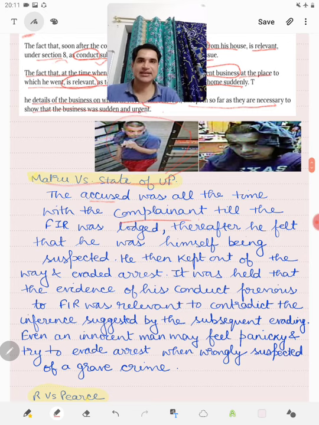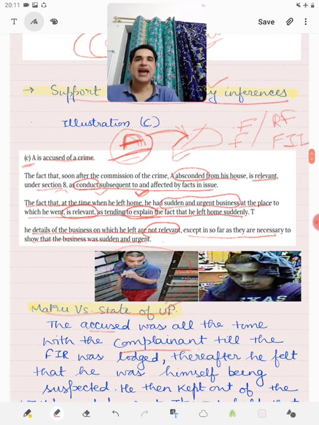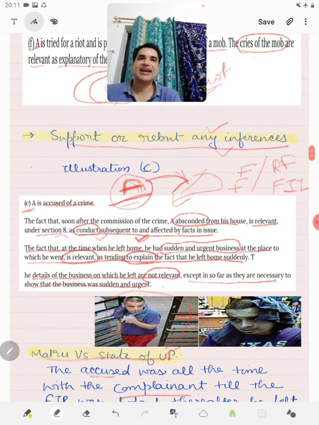However, the defense said that it is quite normal that a person, if he thinks that police is suspecting him, then he will keep out of the way. Court found that this is an important thing which rebuts the inference that he has committed the crime, and therefore it was made relevant under section 9 as something which rebuts an inference.